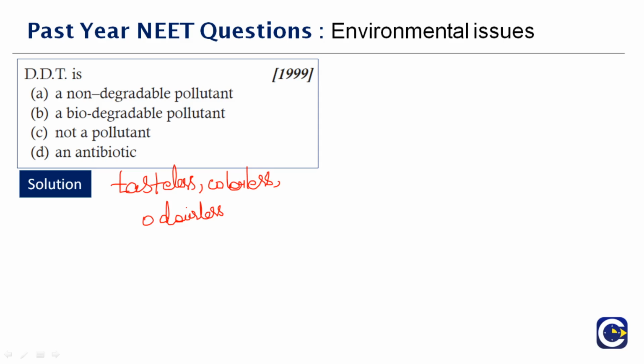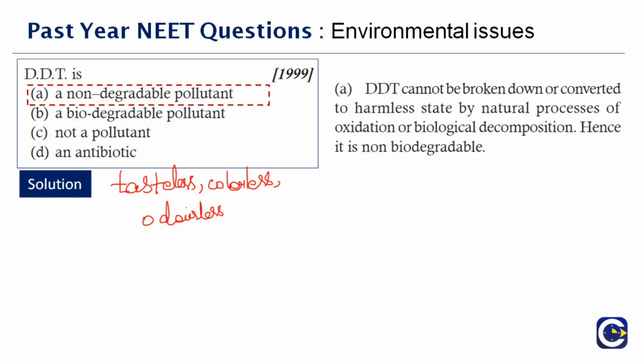There is also evidence linking DDT with severe declines in the bald eagle population due to the thinning of eggshells. And DDT, if you see, is a non-degradable pollutant. The main thing to be noted here is DDT is a non-degradable pollutant and it cannot be broken down or converted into a harmless state. That is why the EPA has banned the use of DDT. The right answer to this question is option A.